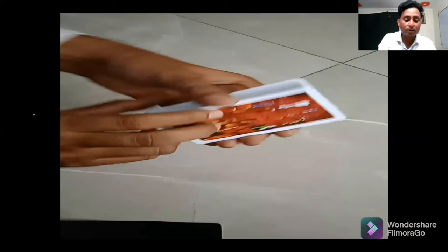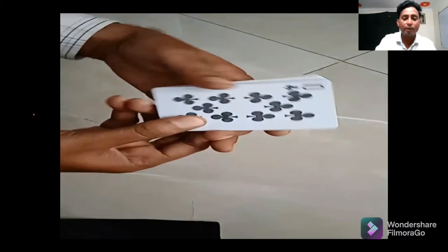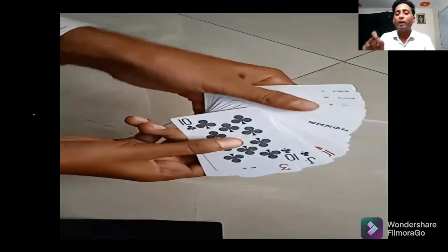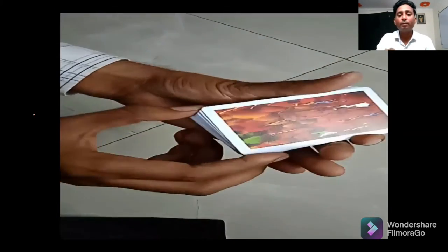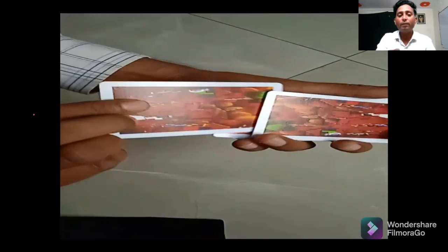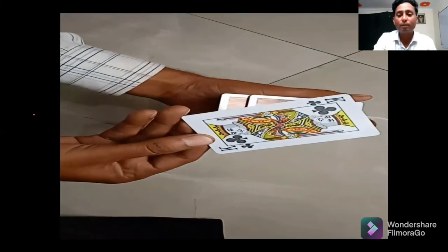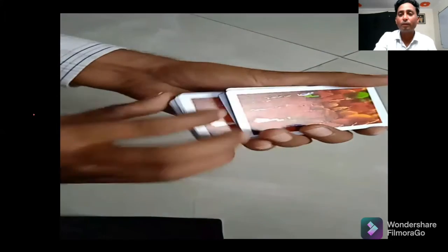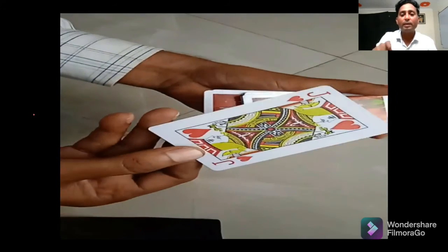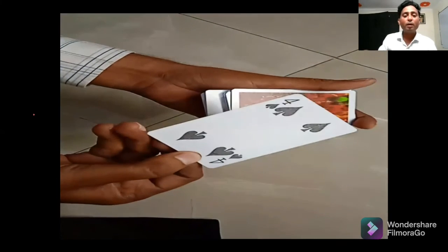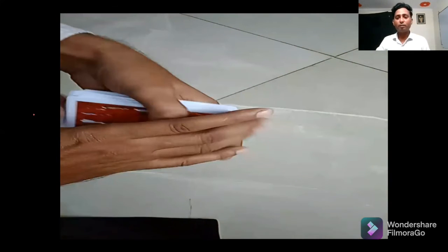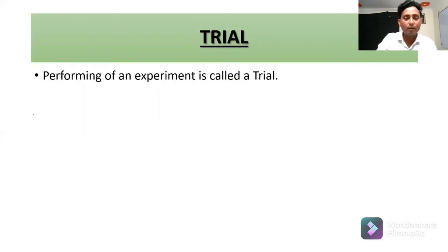You can see the third demonstration. This is a deck of 52 playing cards. We are drawing one card from this deck of 52 cards, and this is the king of club. And this is the jack of diamond, and this is the 4 of spade. So these are some demonstration videos of random experiments.